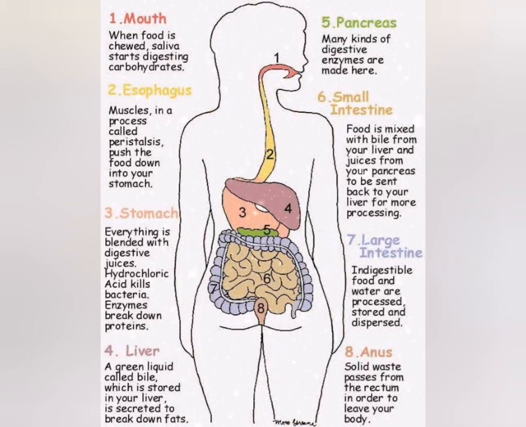Then from the stomach it enters the small intestine, because the complete digestion is not done in the stomach, and it enters the small intestine for further digestion. There in the small intestine, the bile juice from the liver and the pancreas act on the food and digest it completely. Then it enters the large intestine, where the nutrients and the water get absorbed, and the waste is sent to the anus and leaves your body.